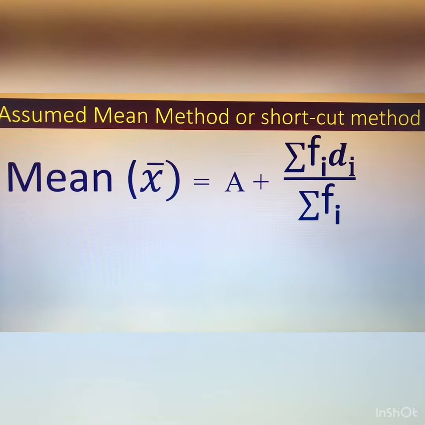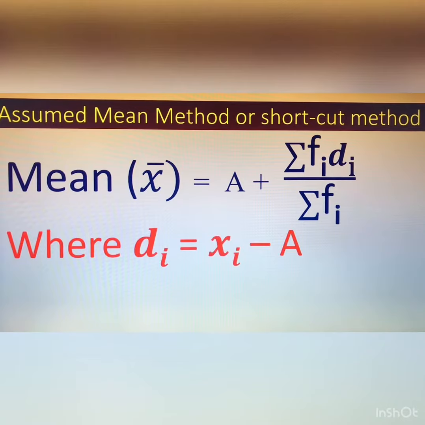Now the assumed mean method to find the mean. This is also known as the shortcut method. Assumed mean method or shortcut method. So mean, that is x bar, equal to a plus sigma fi di upon sigma fi, where d is the deviation. How do we find the deviation? di equal to xi minus a, where capital